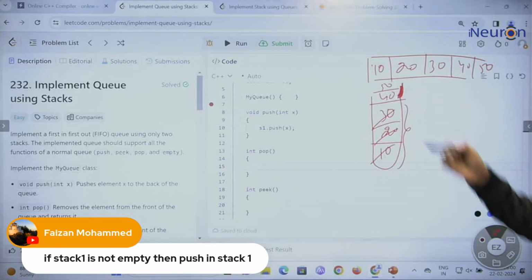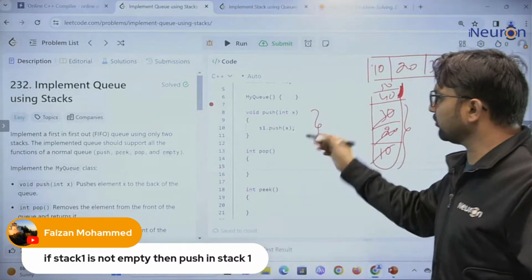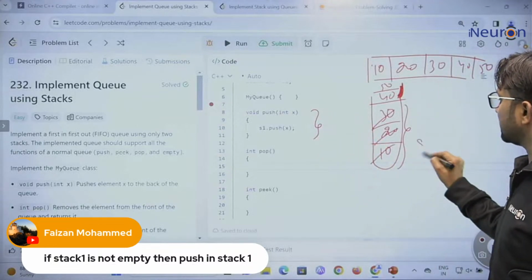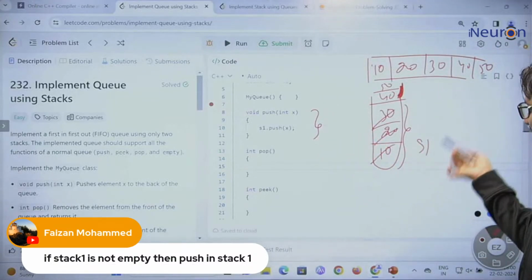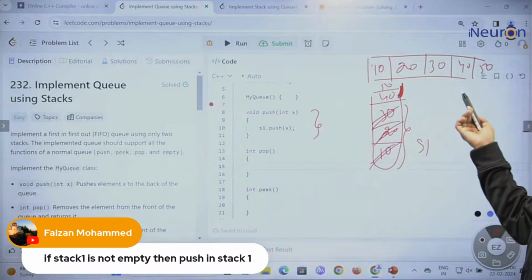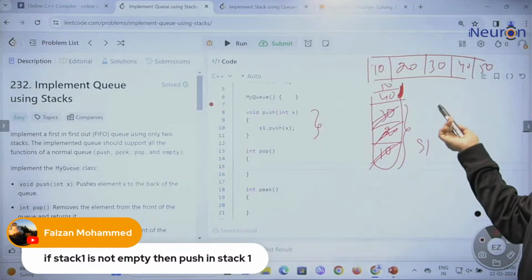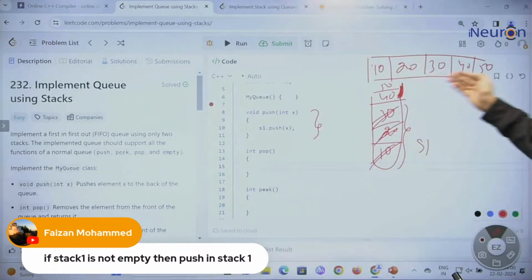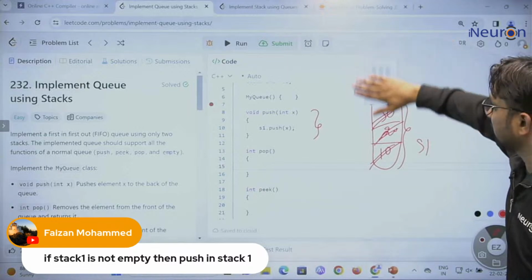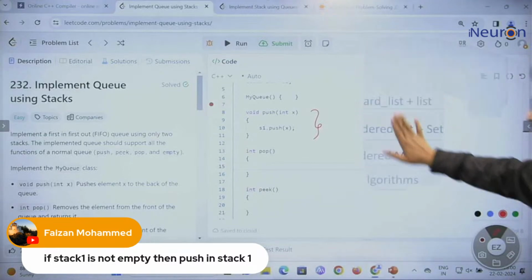So during push, you do not need to worry whether stack 1 is empty or not. If it is empty, fine. If it is filled, that is also fine. That is not changing the sequence. So for the push function, we do not need to worry at all.